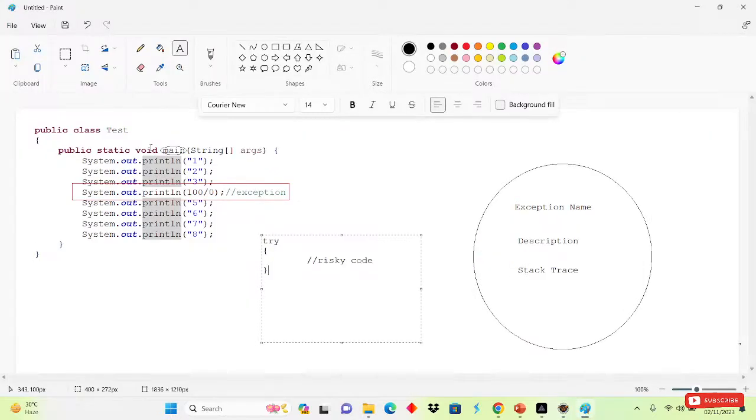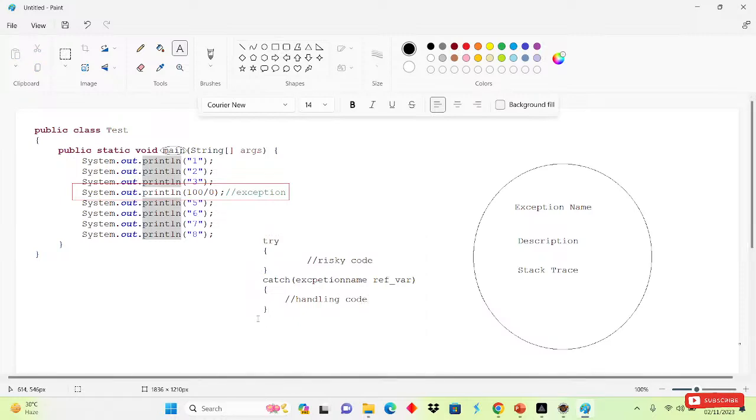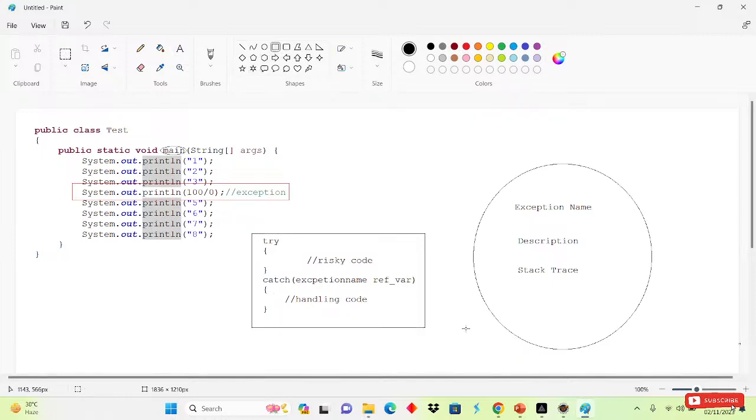After that there is another block, the catch, and here we have to write the exception class name, and then a reference variable. After that we open curly braces, and inside them we write the handling code, or alternative code, inside the catch block. So this is the syntax of our try and catch block.